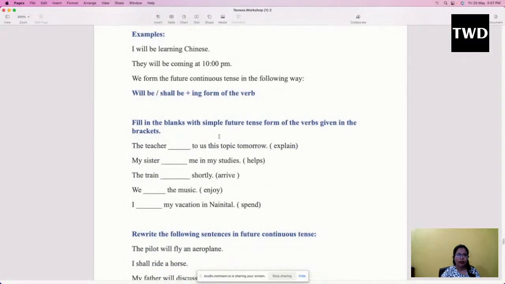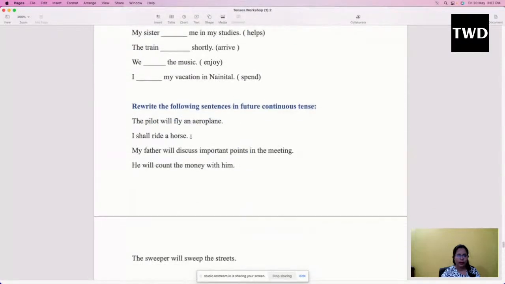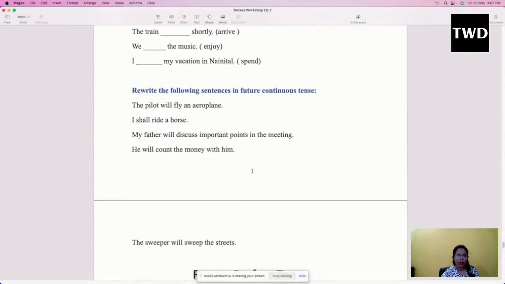So again, we have got some questions here, you can solve them at home. And yes, these are also some more questions, please try to solve them at home, so it will be clear for you to understand about tenses.